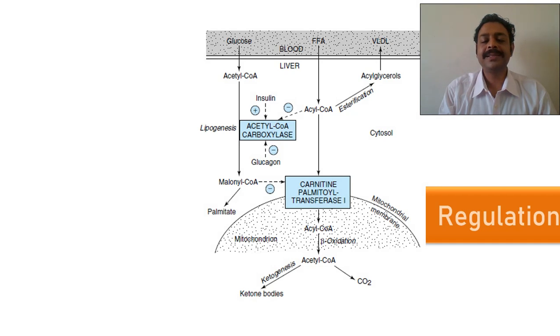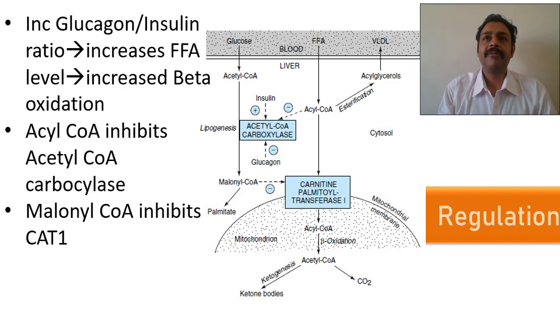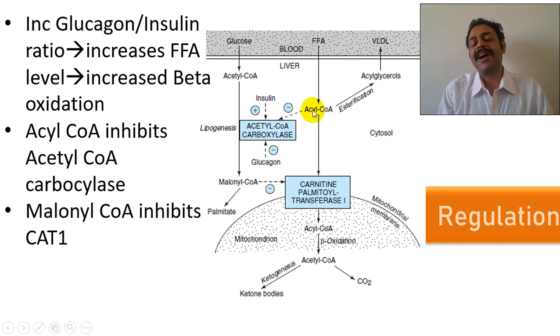And how is it regulated? When fatty acid synthesis is occurring, beta oxidation should not occur. When beta oxidation is occurring, fatty acid synthesis does not occur. So you can see acyl CoA. What is this acyl CoA? Acyl CoA is the activated fatty acid. That means beta oxidation is going on. It's a beta oxidation product.